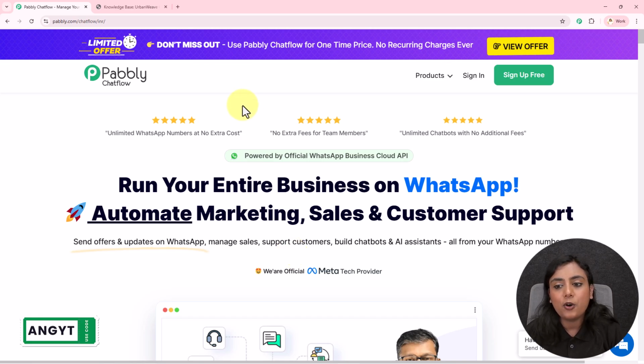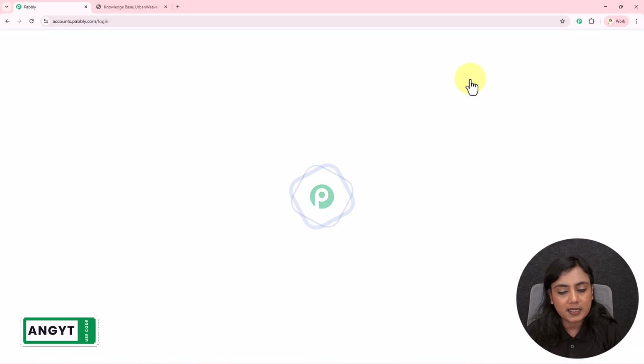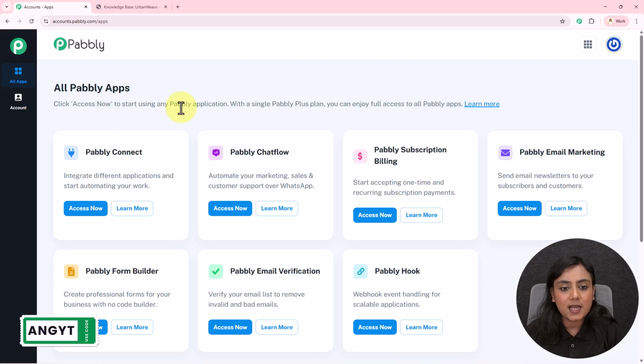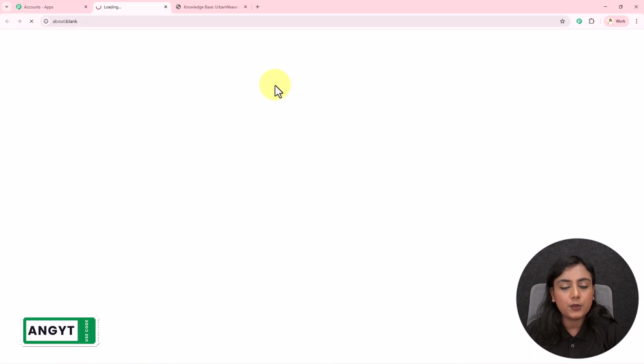Okay, now I'm already a user, so I will sign in from here directly. After signing in, you will see the All Pabbly Apps section. As I want to use Pabbly Chatflow, I will click on this Access Now button. Pabbly Chatflow's dashboard is then going to appear in front of you.